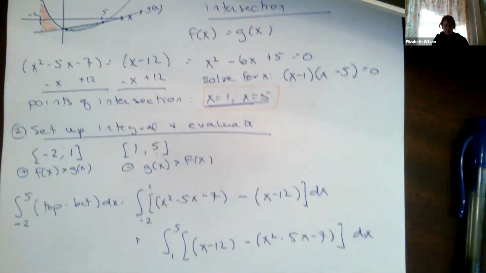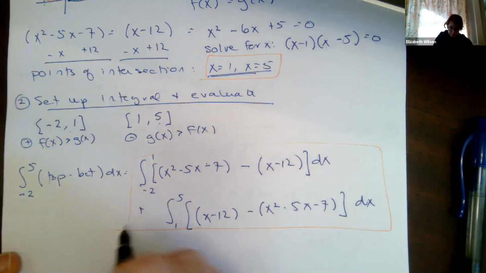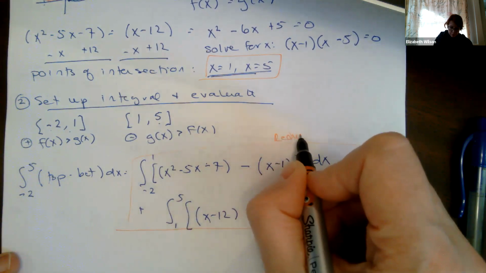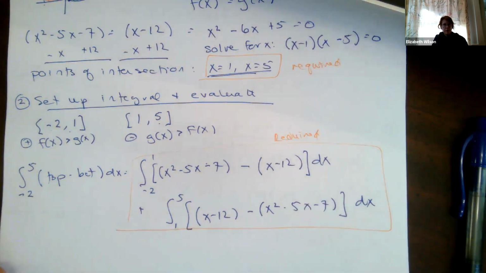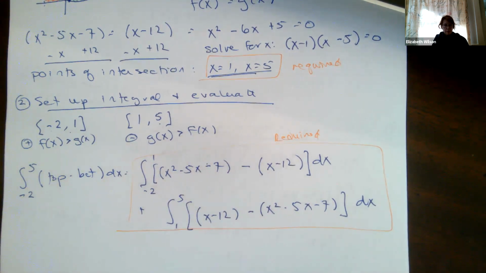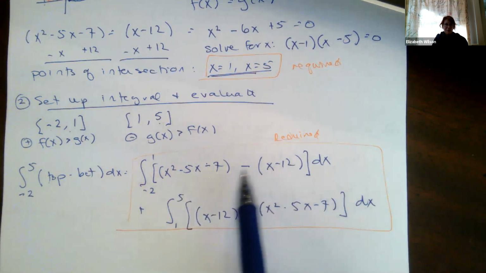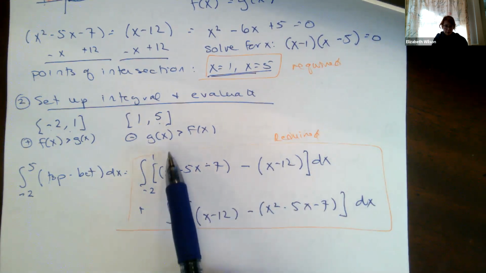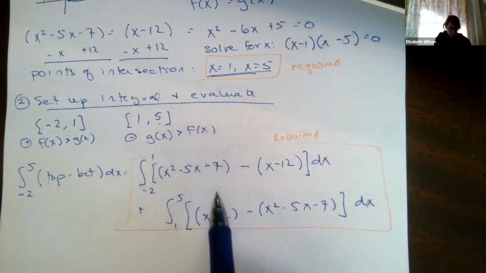Okay, this part here is required. Make sure you have these written down, where you're showing top minus bottom, top minus bottom. Don't just jump in and plug it all in and get some kind of equation already. You have to show that you understand that's the top minus bottom and you have the correct bounds of integration. Because this is part of what we're going to be looking for when we grade our final exam.